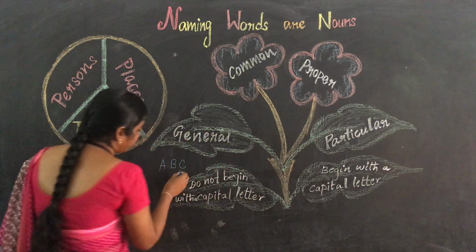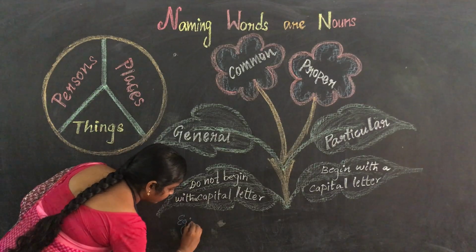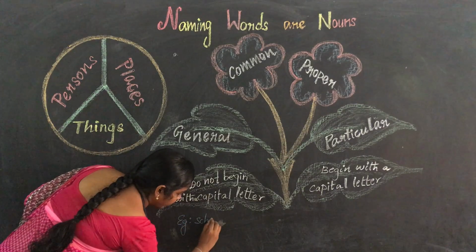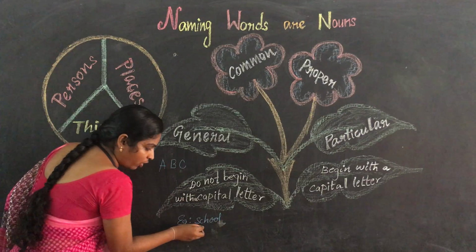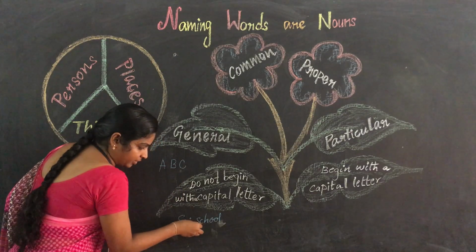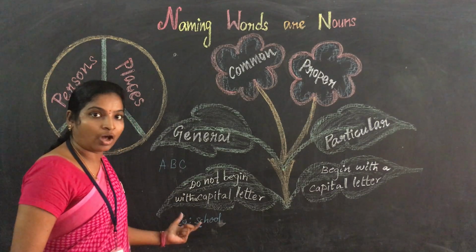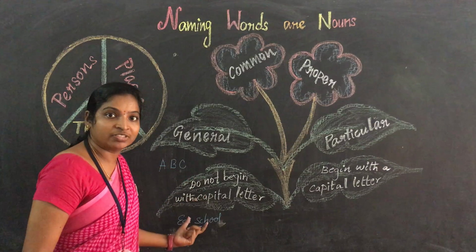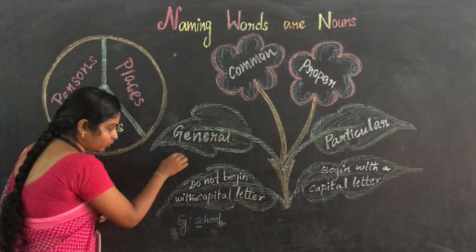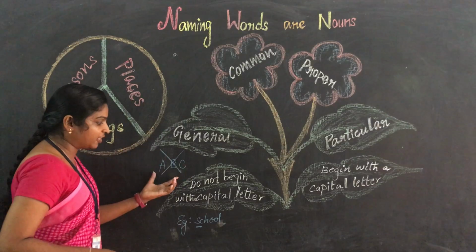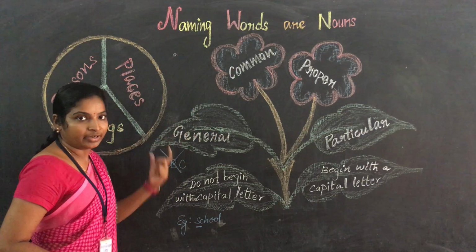So here you just see school. For example, if you take school, you just write like this, school. Here it does not begin with a capital letter. The common noun does not begin with the capital letter. So you just forget the capital letter in the common noun. That is a common noun.